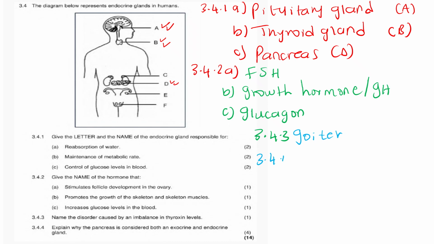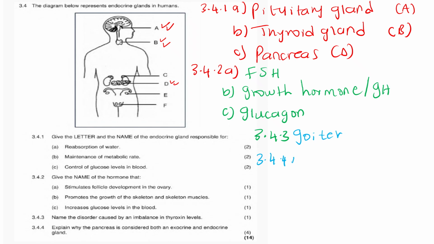3.4.4. Explain why the pancreas is considered both an exocrine and endocrine gland. So the pancreas secretes what we call pancreatic juice through the duct, right? It also secretes hormones directly into the blood, such as insulin and glucagon.